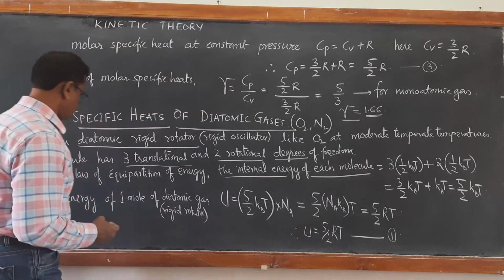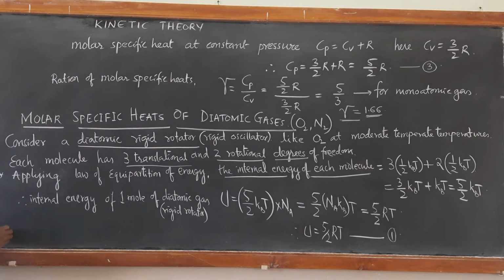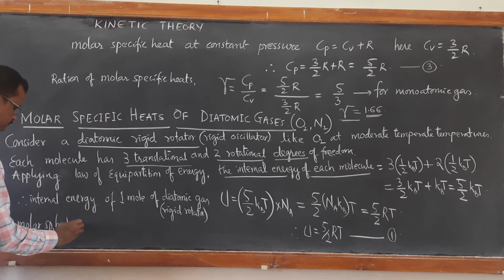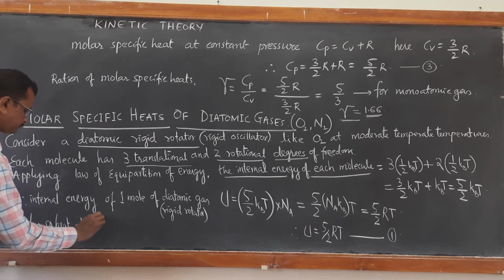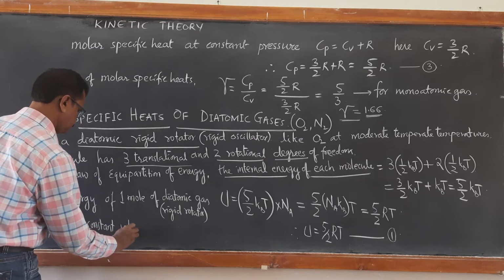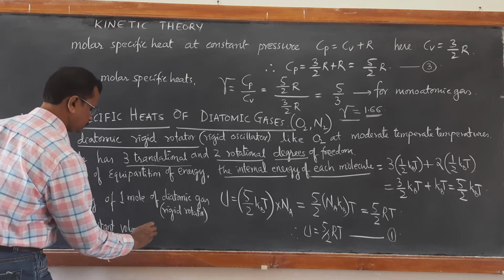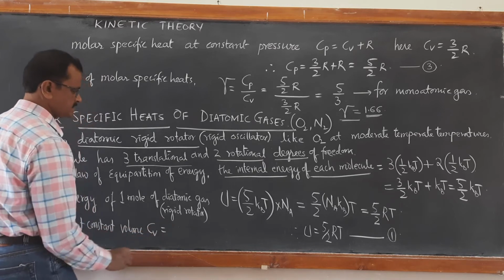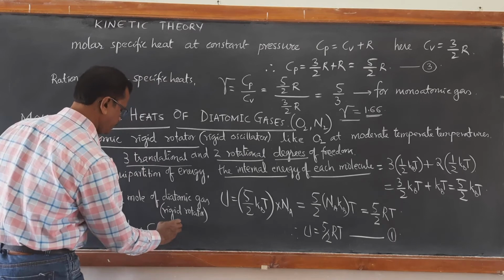Therefore, the molar specific heat at constant volume, Cv, for diatomic gas becomes dU by dT.